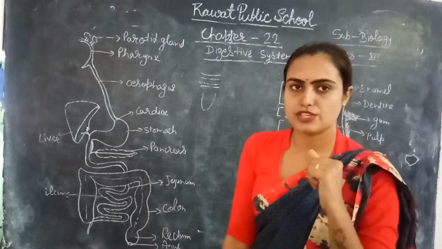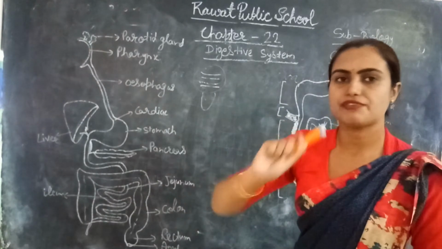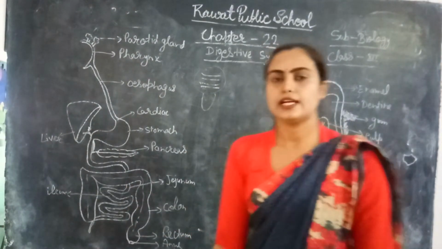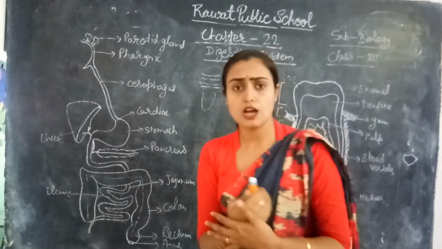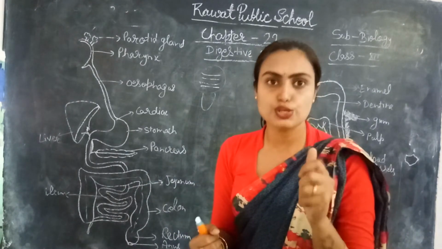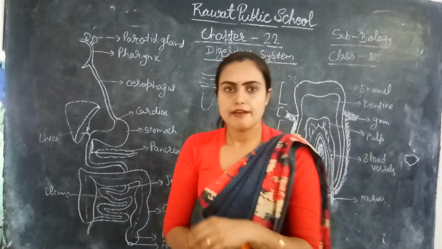Digestive system, alimentary canal, right? So anteriorly our buccal cavity roof consists of the hard palate, and posteriorly it is soft, right? And the floor of the buccal cavity consists of a very muscular, thick organ called the tongue, right?